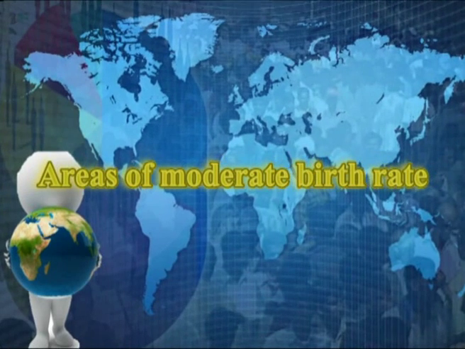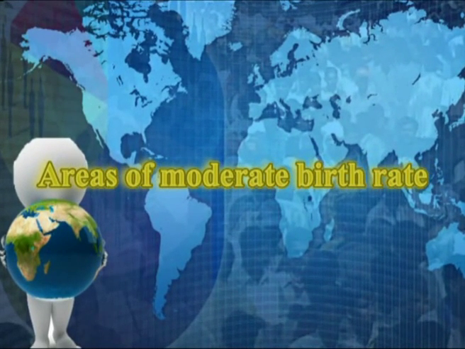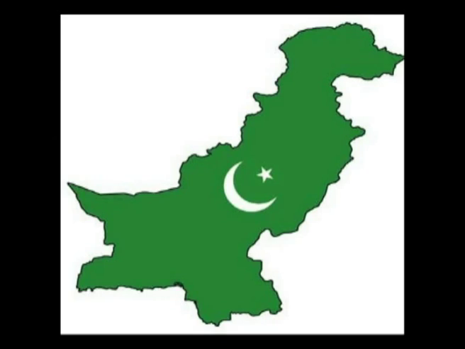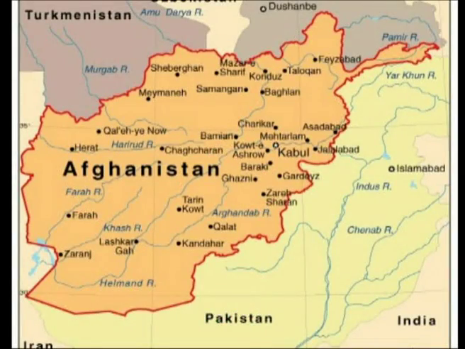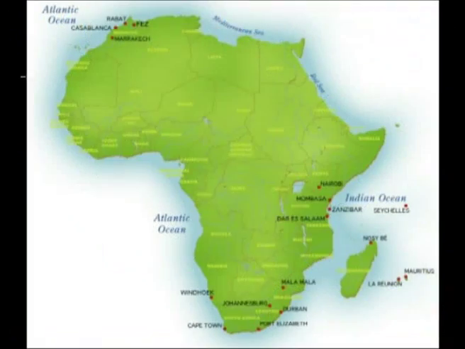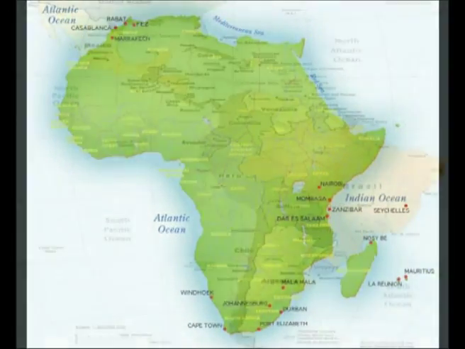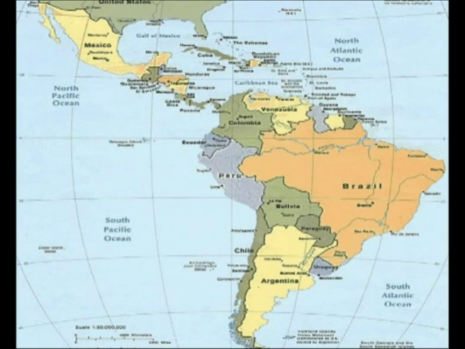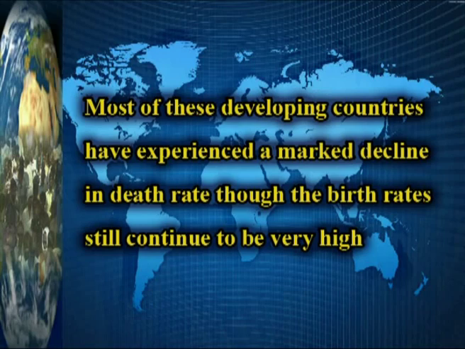Now let me see areas of moderate growth rate. This category includes countries like Pakistan, Afghanistan, Brazil, Bolivia, Mongolia and many of the African countries and Latin American countries. Here the growth rate is between 2% to 3%.